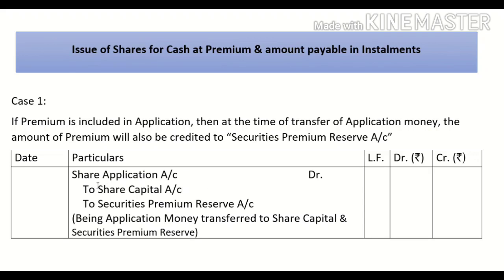Earlier we were passing the entry share application account debit to share capital. Now along with capital there is premium also. So what will be your entry? Share application account debit to share capital account to securities premium reserve account.